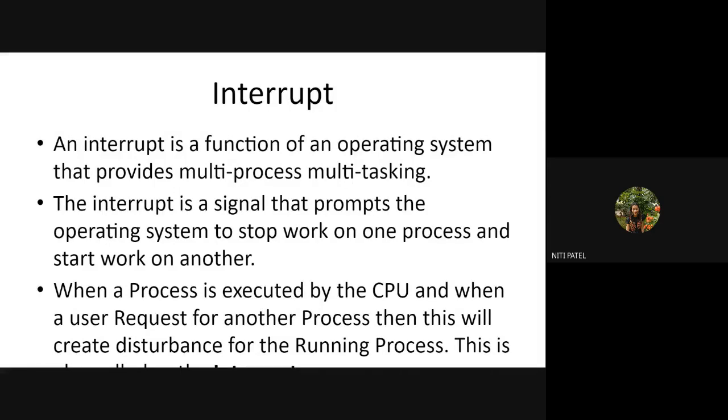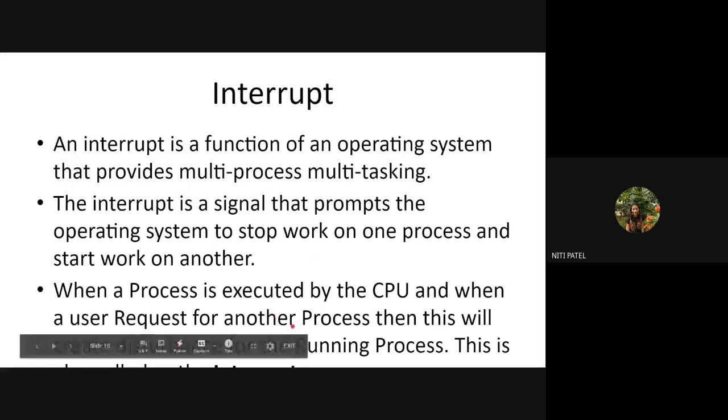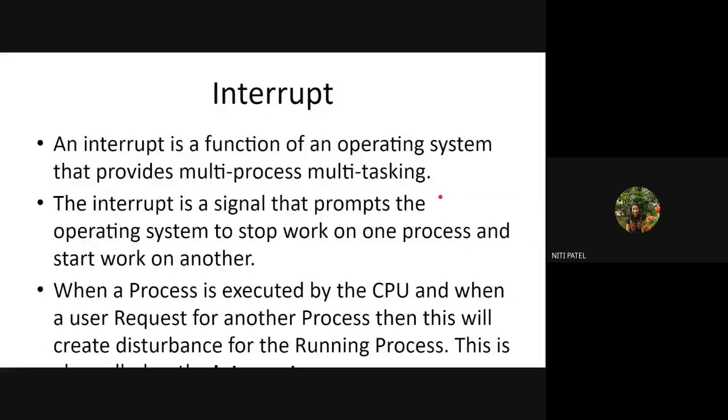So it is nothing but a signal which tells the CPU to stop whatever it has in hand right now and come back to either the previous execution or some new execution which has a higher priority than the one you are currently executing. So when a process is executed by the CPU and a user requests another process, it creates a disturbance for the running process. Whenever this interrupt is generated, it disturbs the current running process.